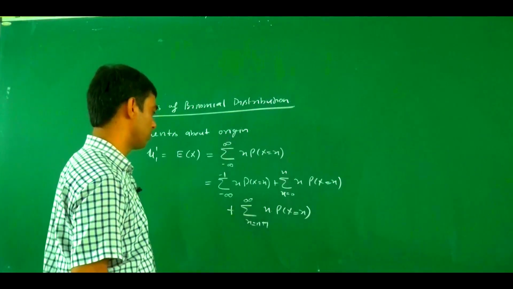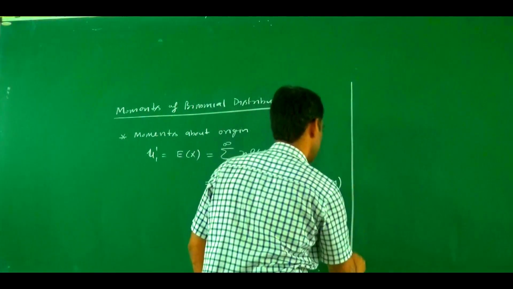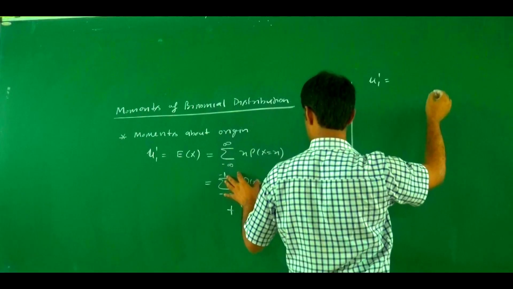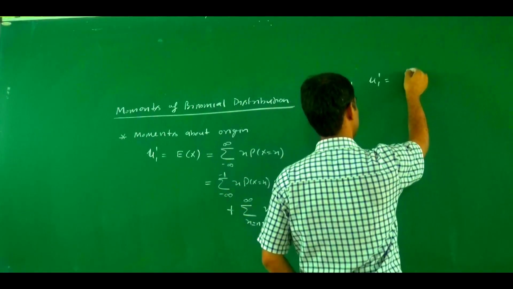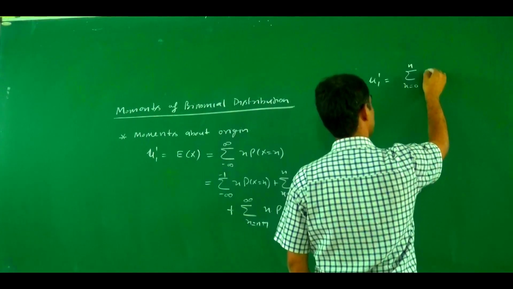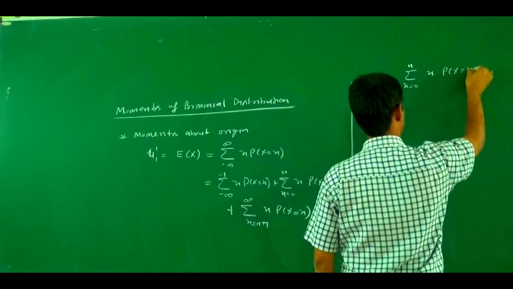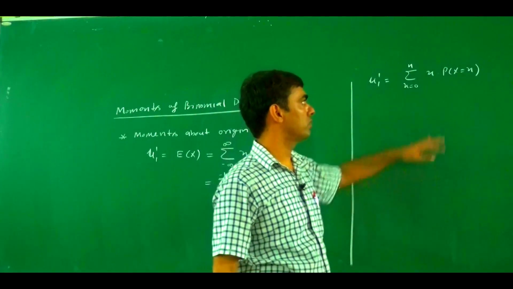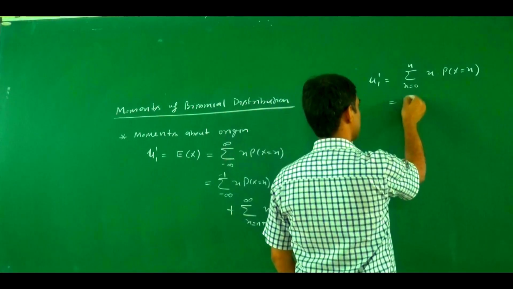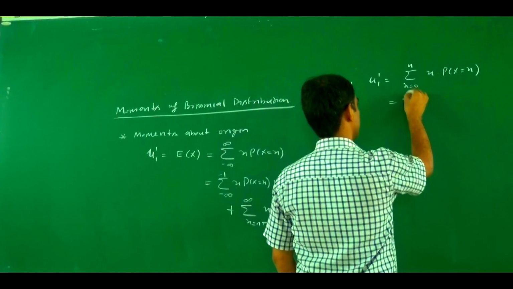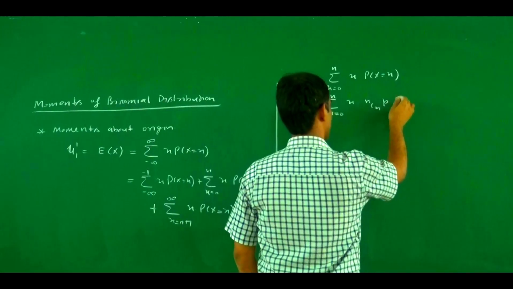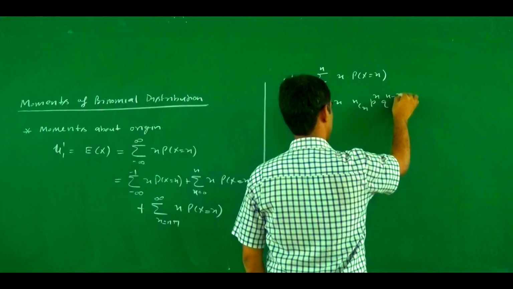So what is the value? Now mu1 dash becomes: the first term becomes 0 and the third term also becomes 0. Mu1 dash becomes the summation x equals 0 to n of x times probability of x equal x. Now we put in the binomial probability: summation x equals 0 to n of x into nCx p to power x and q to power n minus x.